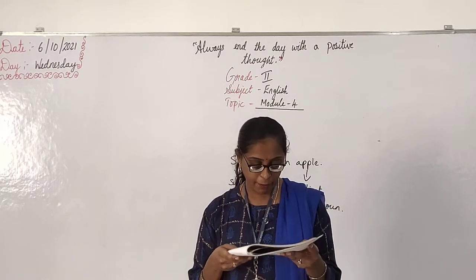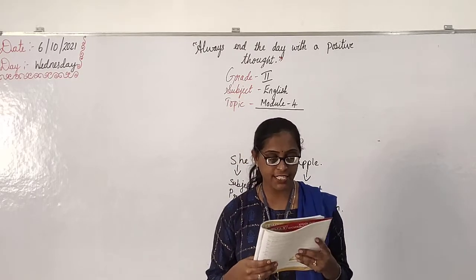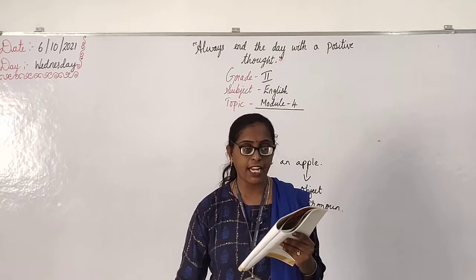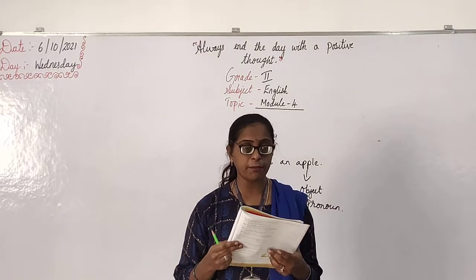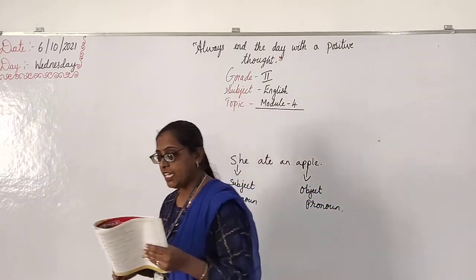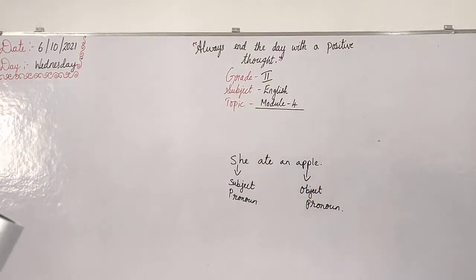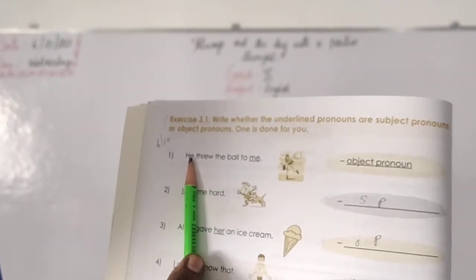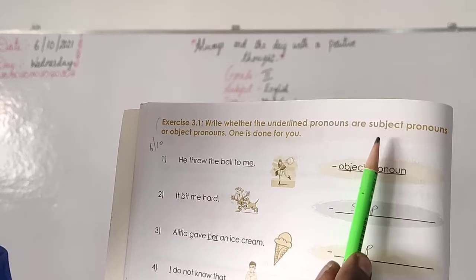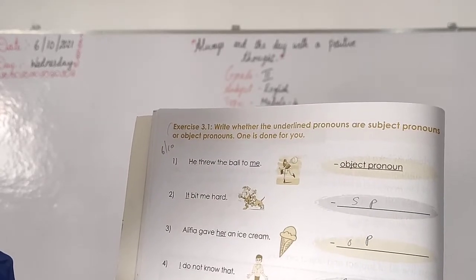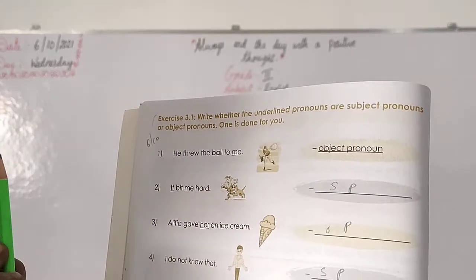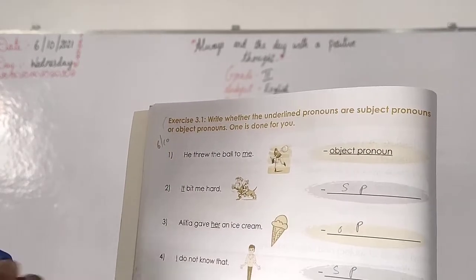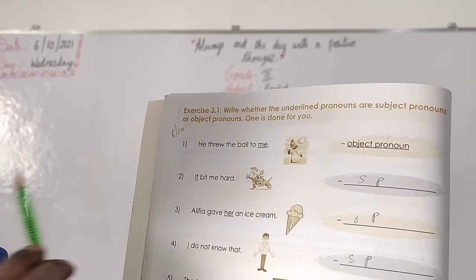Today, open page number 36. Exercise 3.1: Write whether the underlined pronouns are subject pronoun or object pronoun. One is done for you. See here, children, on this page you should underline what? The pronouns. First you should underline the pronoun. Then you should mention whether it is a subject pronoun or an object pronoun. See, one is done.